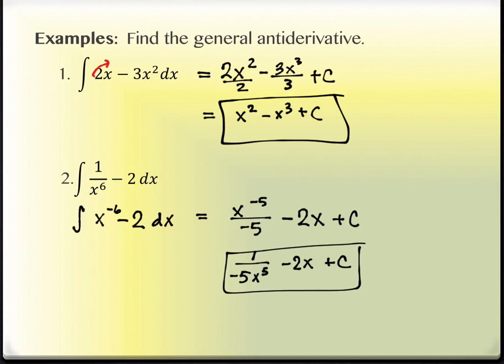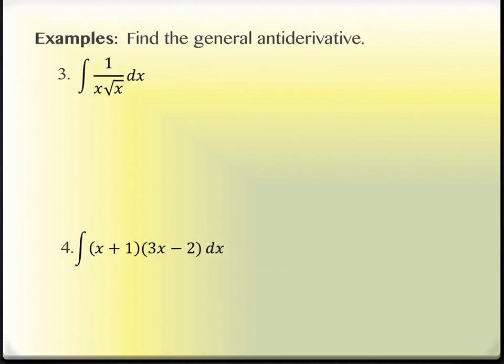Are these okay so far? Okay. A bit messier. It gets messier as we go, right? I have an x and I have a square root of x, and they're both in the denominator. Let's deal with the square root of x part first. How can I rewrite square roots so that I can use the properties that I have? Yeah, it's a power of 1/2.